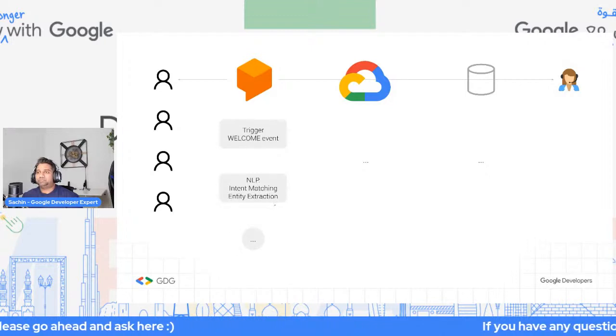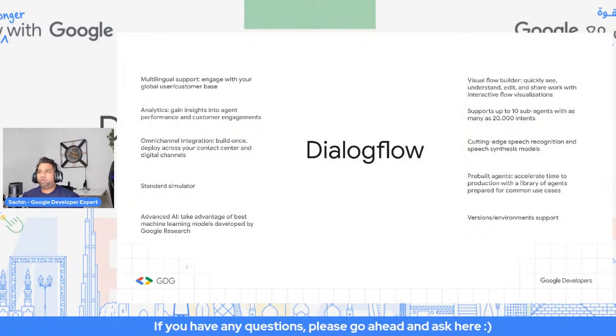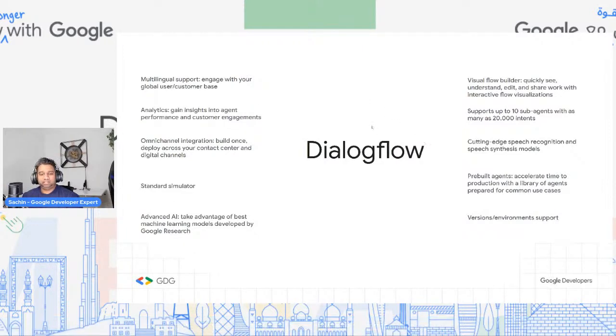So let's go back to this slide. This is what I want to focus on in the beginning sessions. I can show you all of these features right now, and once we cover all of the features, let's build a complete application and take it from there. Okay.